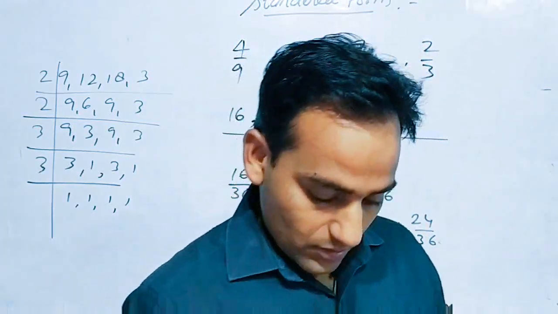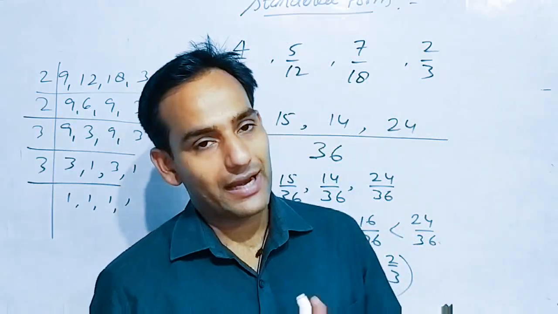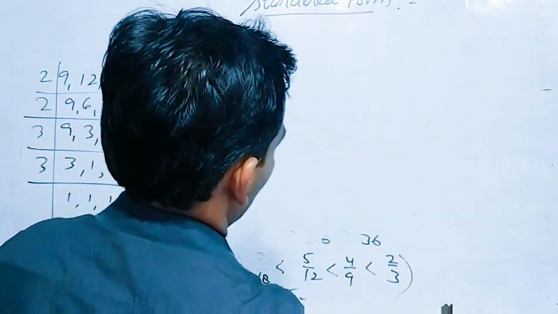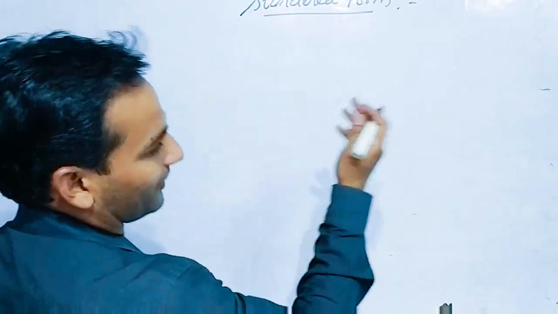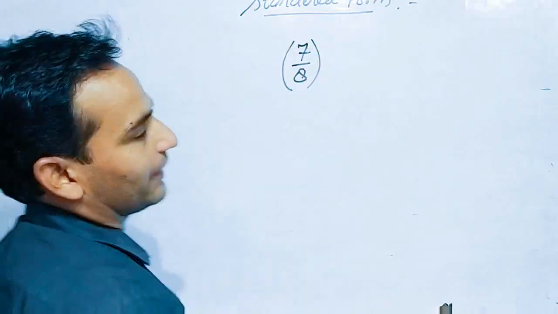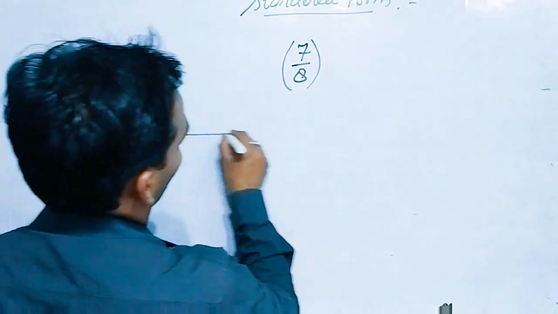Okay. So far we have studied about the exercise, and before I close up I would like to tell you how to represent the rational numbers on the number line. Listen very carefully, this is very important, very easy also. So if you have a rational number like 7 by 8 and you have to represent it on the number line, see how to represent the given number on the number line.